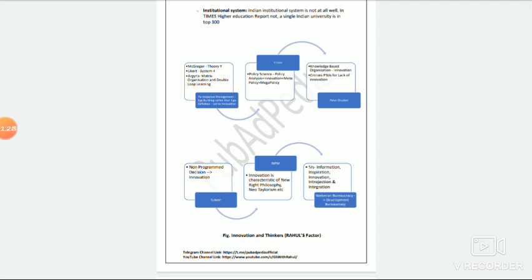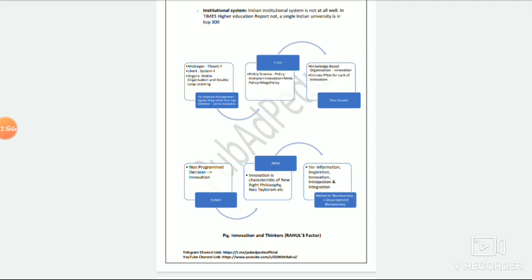Let's say there is a topic called innovation. Let's say there is any concept related to innovation in the public administration paper too. Obviously you have to write innovation in administration. You have to give examples of recent innovations insofar as COVID-19 is concerned. You have to give the ideas of the Indian Innovation Index and Global Innovation Index in order to link it with comparative public administration.